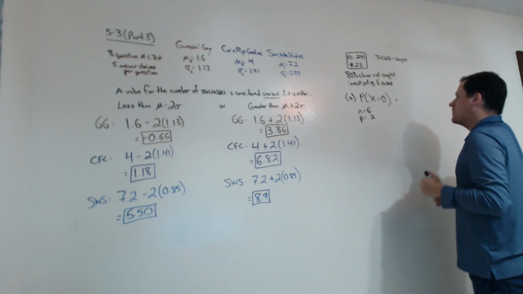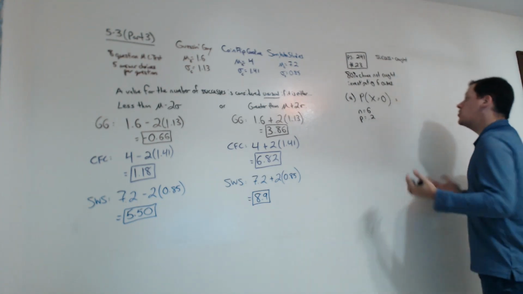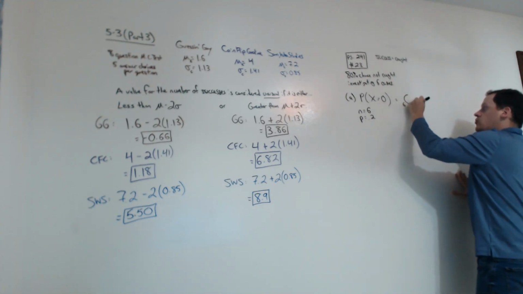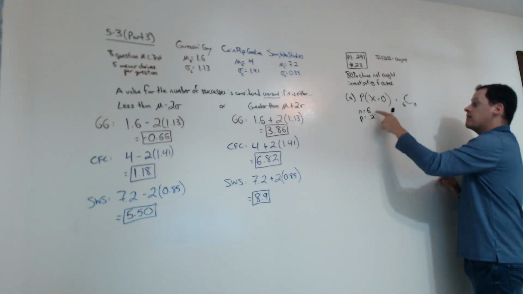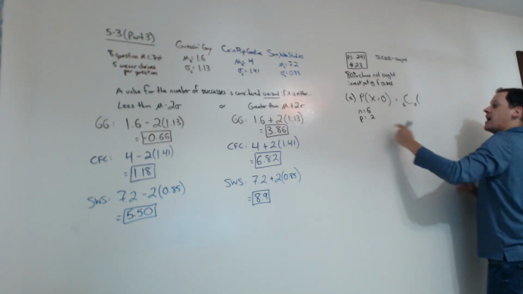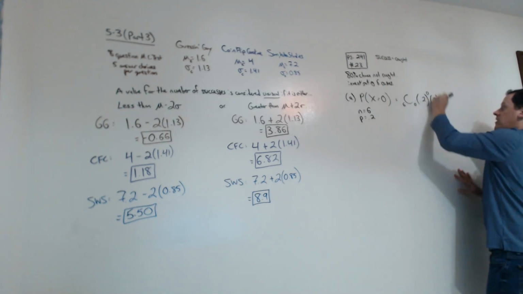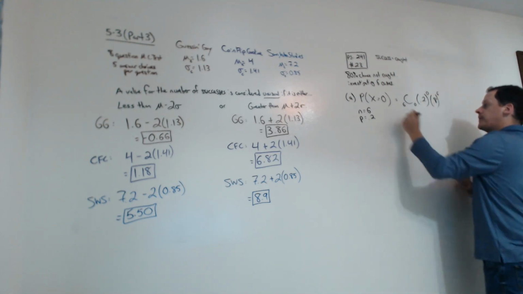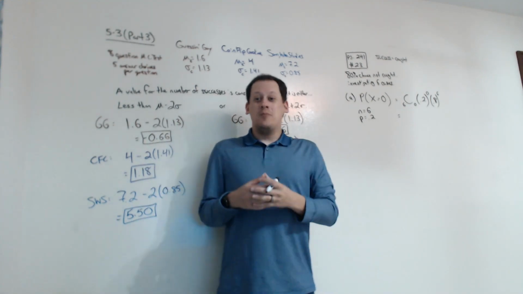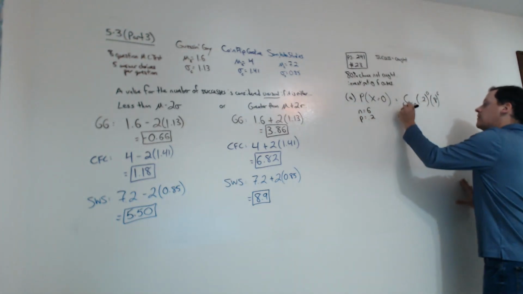To solve this, you could use the binomial probability formula. We want the number of combinations, 6 choose 0, where 6 is n and 0 is the number of successes we're interested in, times the probability of success to the number of successes, times the probability of failure to the number of failures. You could calculate it that way. But based on the previous several videos in this section, we know that there's a faster way, using the calculator.